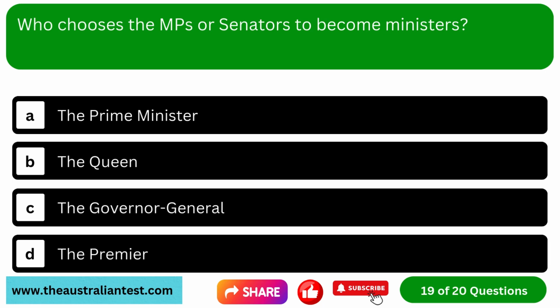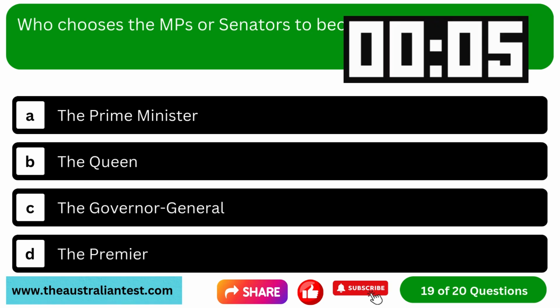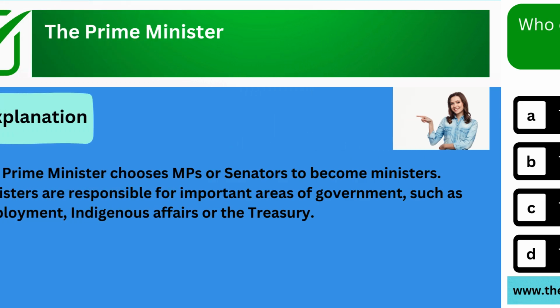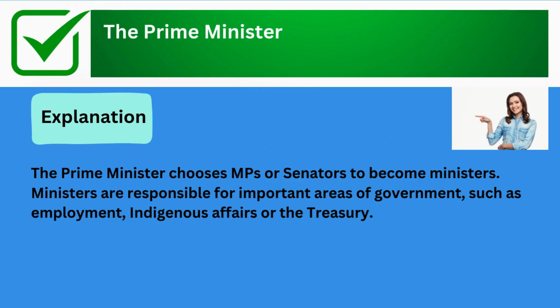Question 19. Who chooses the MPs or senators to become ministers? Option A, the Prime Minister. Option B, the Queen. Option C, the Governor General. Option D, the Premier. The correct answer is the Prime Minister. Explanation: the Prime Minister chooses MPs or senators to become ministers. Ministers are responsible for important areas of government, such as employment, Indigenous affairs, or the Treasury.